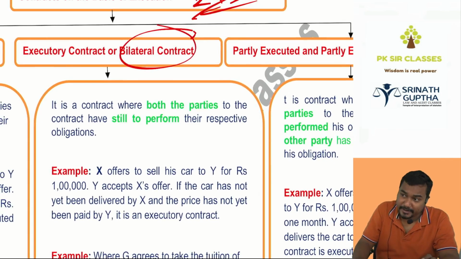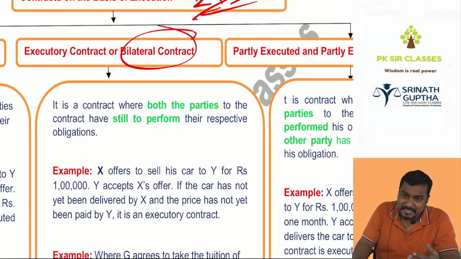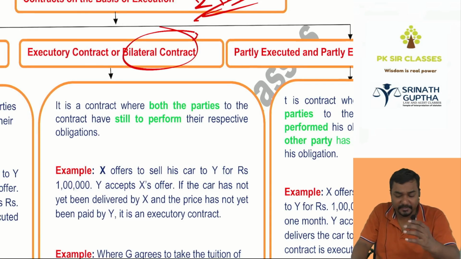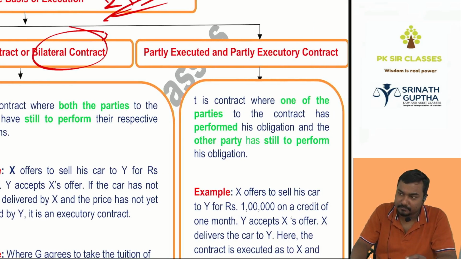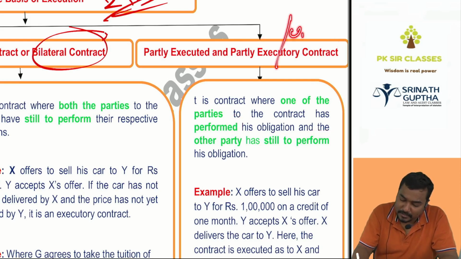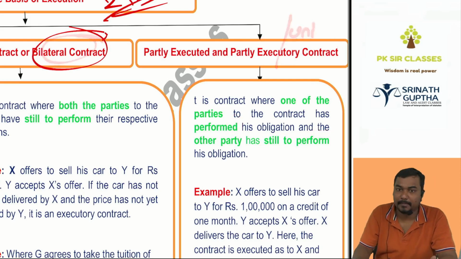Executory contract is a contract where both the parties still have to perform their respective duties in the near future. Partly executed, partly executory means one party performed his duty, other party still has to perform. Past tense, future tense, beta.